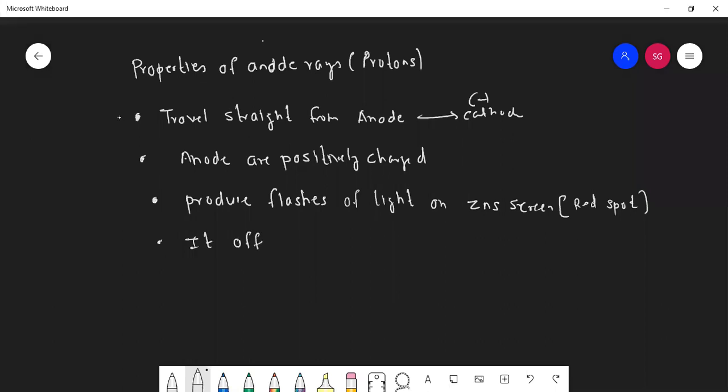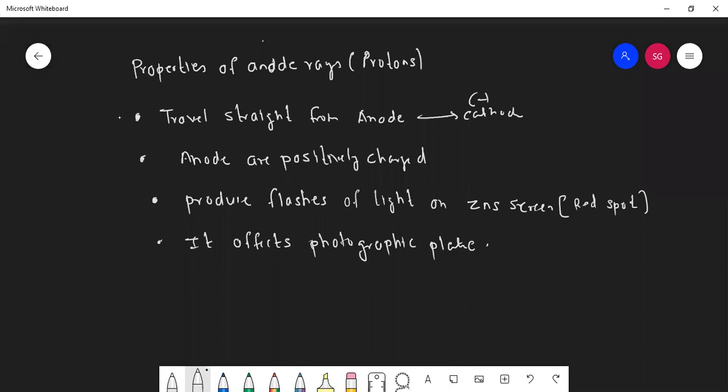It affects the photographic plate. Yes, yesterday the same property was there for electron. It affects the photographic plate. Students, can you tell me what the photographic plate is made up of, or which coating is done? Yesterday we have seen this point.